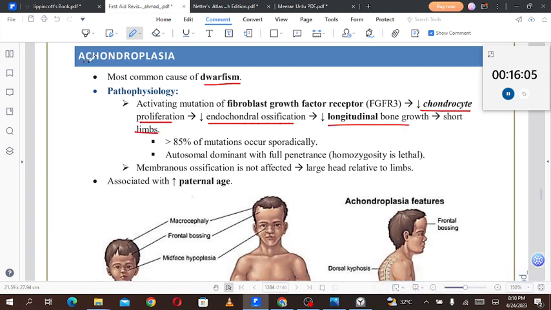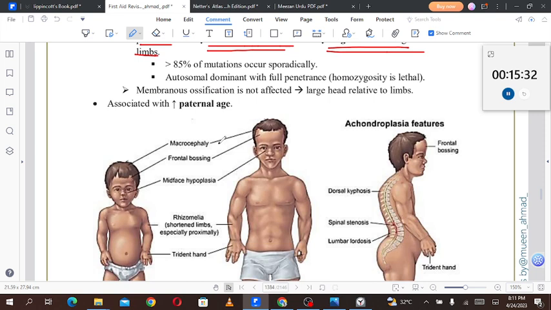So basically, what is achondroplasia? It is a defect from an activating mutation of the fibroblast growth factor receptor 3. So chondrocyte proliferation will not be there, and the bones which undergo endochondral ossification will not be formed. There will be decreased longitudinal bone growth, the length of the bone will not increase, and this will result in short limbs.